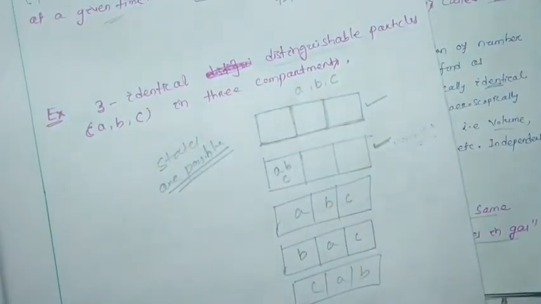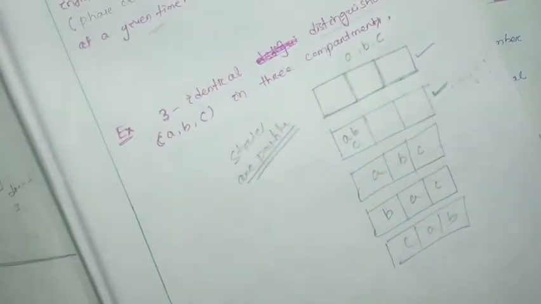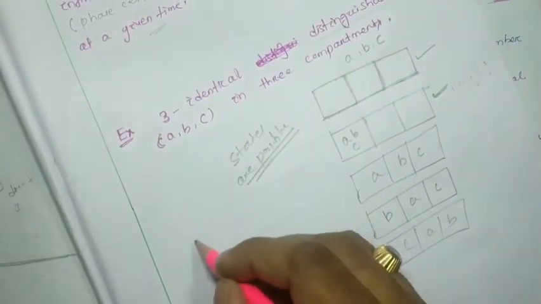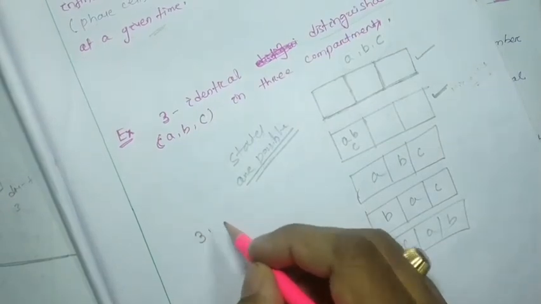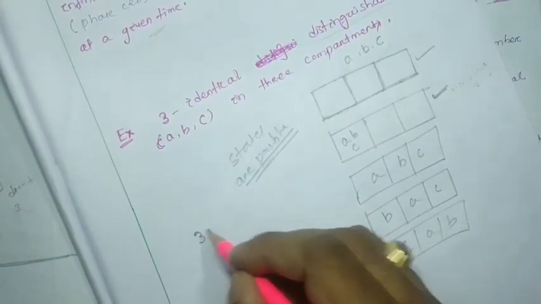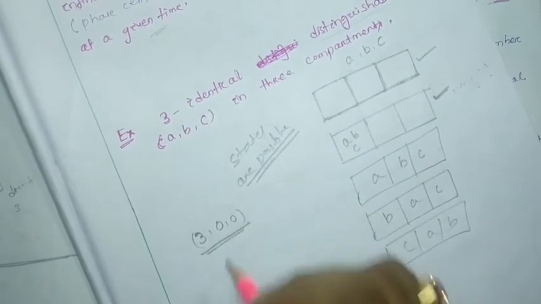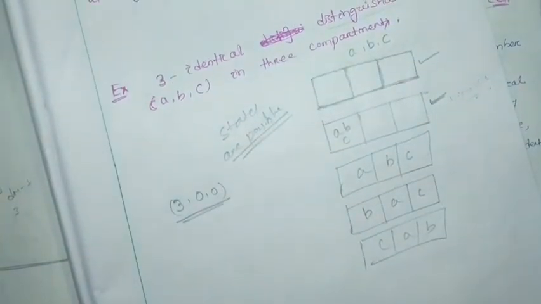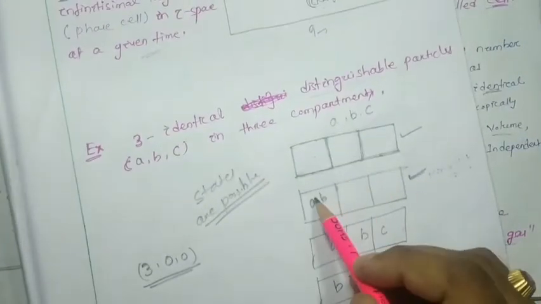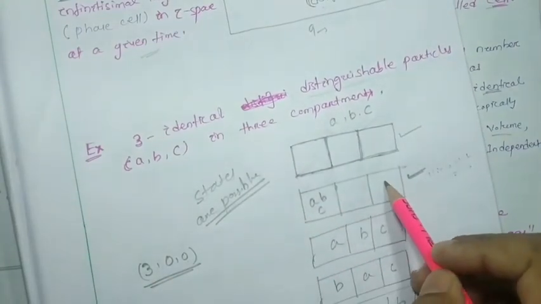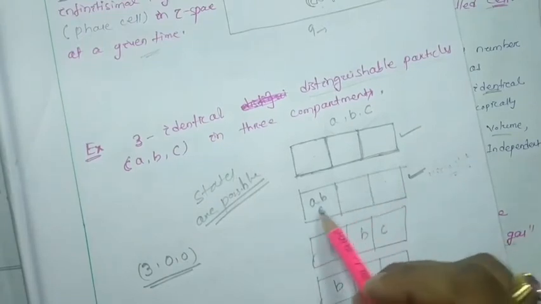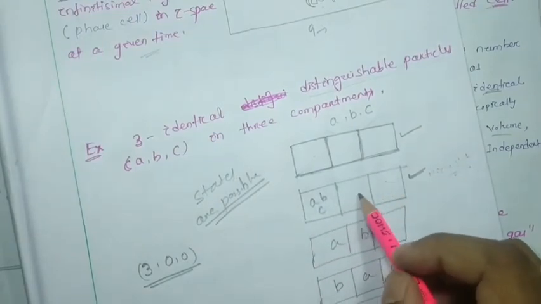Okay, so we are going to consider one state. Suppose 300, okay, the 300 state. The 300 state means the first compartment will contain 3 and the others will be 0 and 0. So how many possible arrangements can there be? Only one.